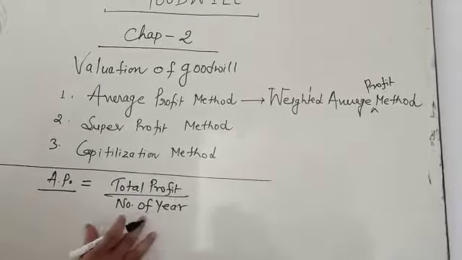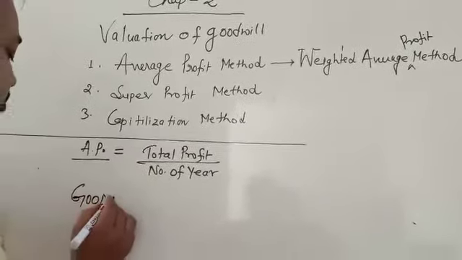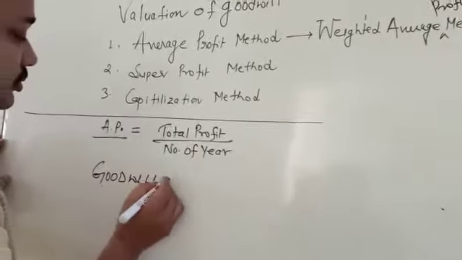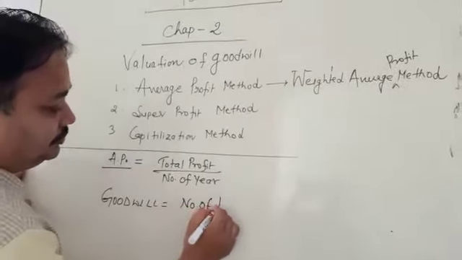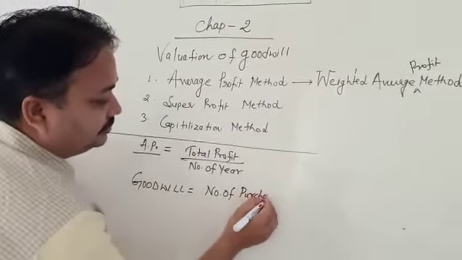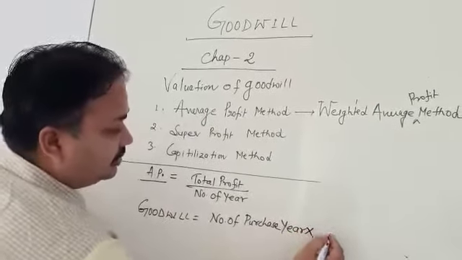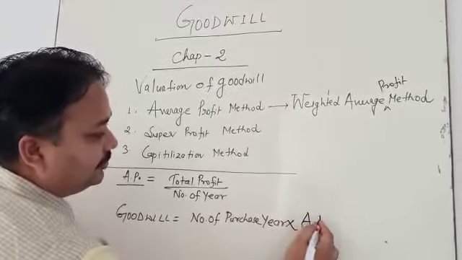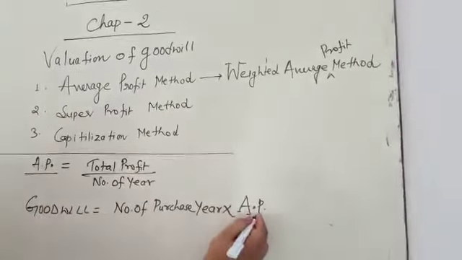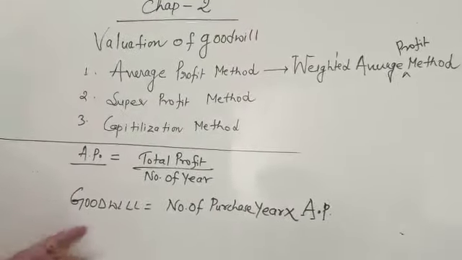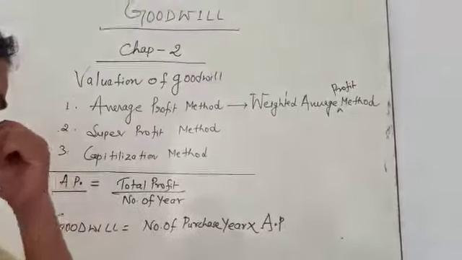What will happen? Goodwill is equal to number of purchase years multiplied by average profit. Okay. Goodwill is equal to number of purchase years multiplied by average profit.